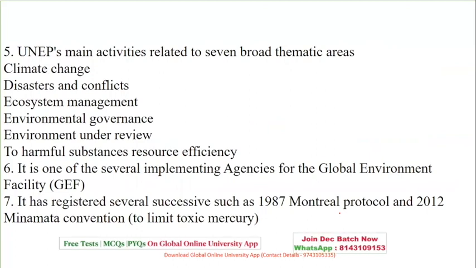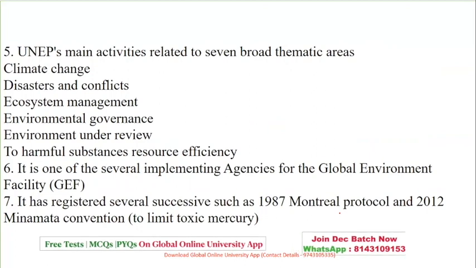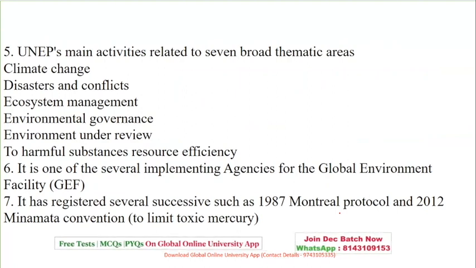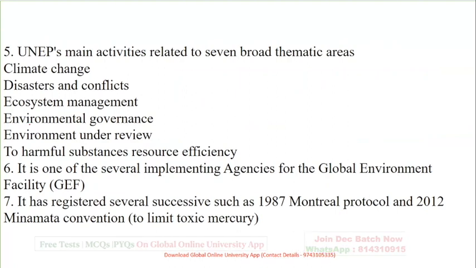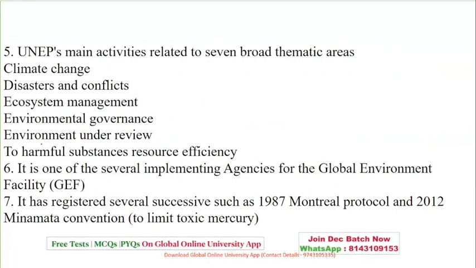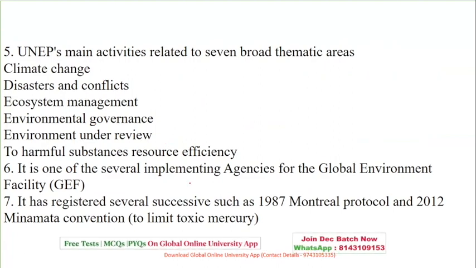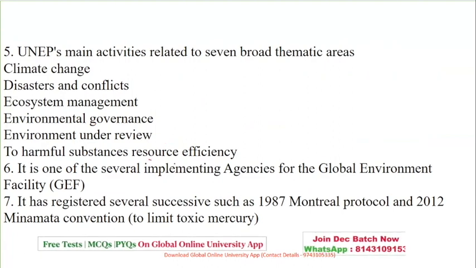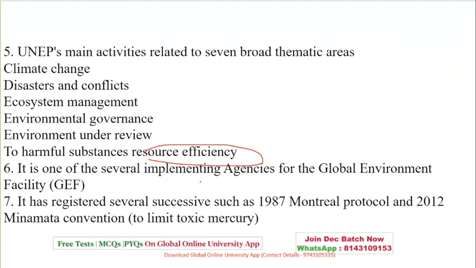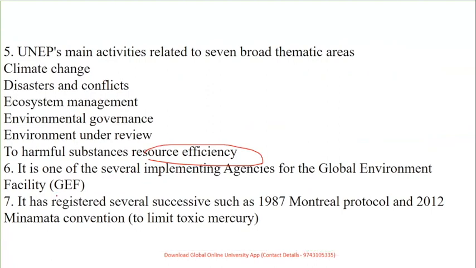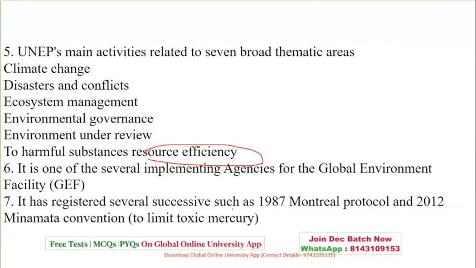The activities under the United Nations Environment Program are related to 7 broad thematic areas as follows: climate change, disasters and conflicts, ecosystem management, environmental governance, environment under review, harmful substances, and resource efficiency. It is one of the several implementing agencies for the global environment, and has registered several successful programs such as the Montreal Protocol and the Minamata Convention to limit toxic mercury.